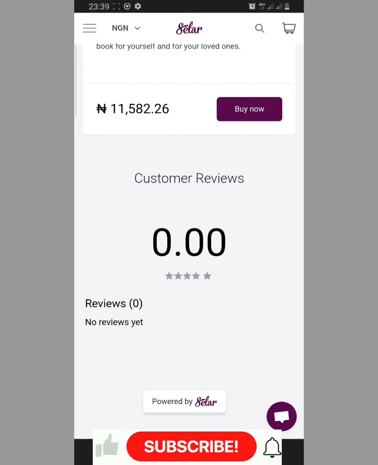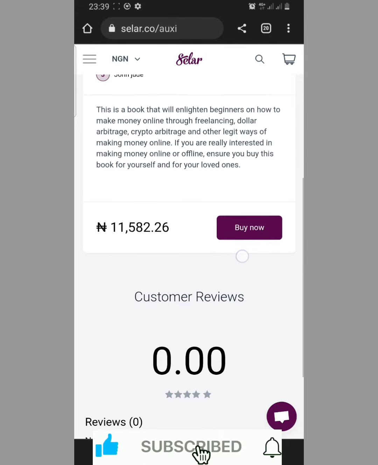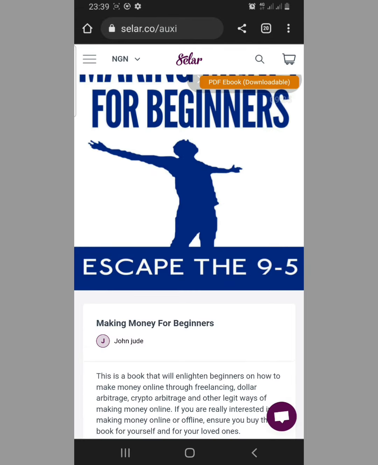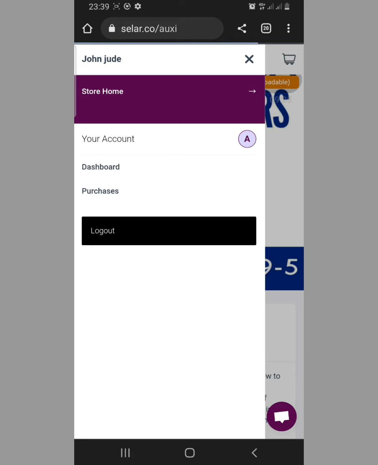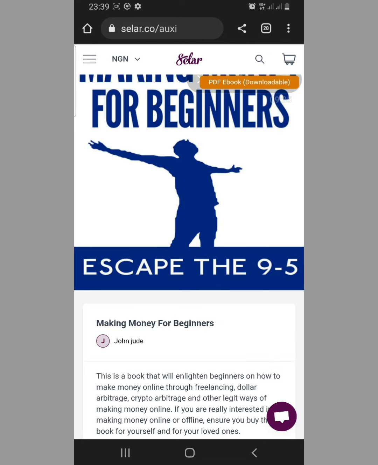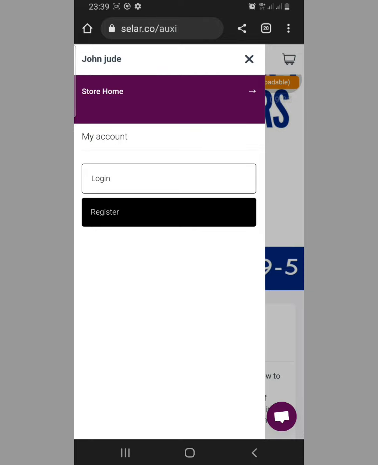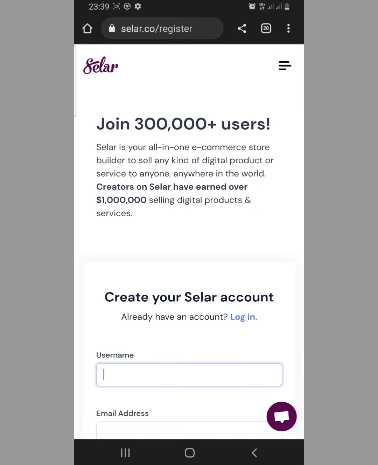All right, so once the person is done, don't forget that this is a legit platform that enables you to sell your product online, so everything here is legit. Now you, in Nigeria or in other parts of the world, what you have to do is open an account in your own country, using your own currency. If you are in Nigeria, you go to register, start the process from the beginning, then use a Nigerian account number. So you open a Nigerian account details here.